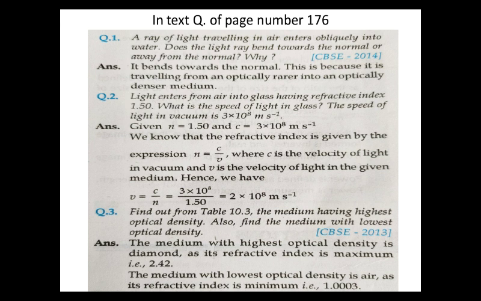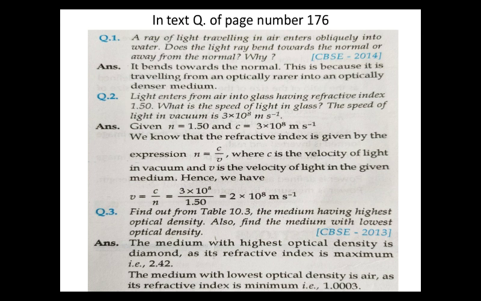We put the values in the formula n equal to C by V. Rearranging to put V on one side and n on the other, we put in the values and finally get the answer, 2 into 10 raised to power 8 meters per second. You have to do these questions yourself.